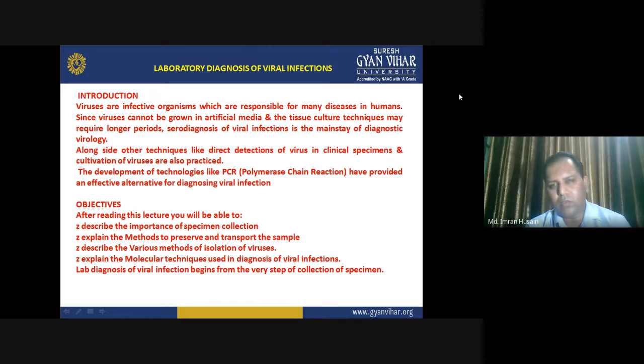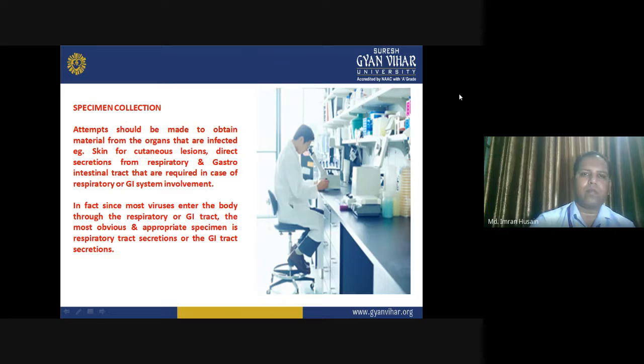What are the essential requirements for sample collection, and how should one collect the sample? Eventually, what are the necessary steps that should be taken not to get infected with the viral disease, and all other important points that we are going to discuss in this lecture.